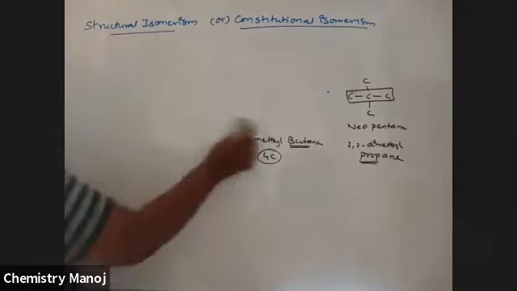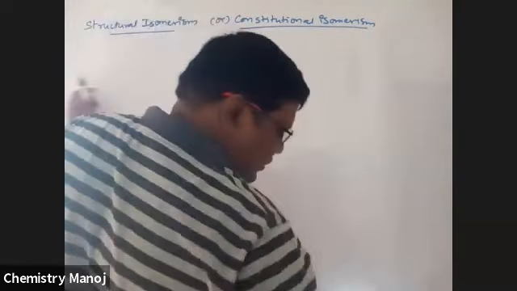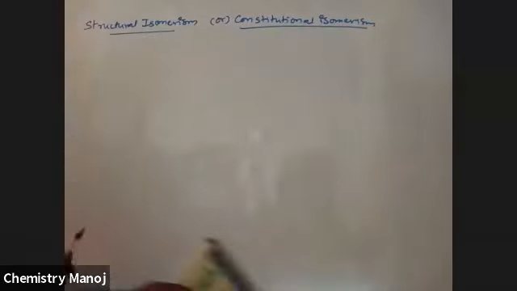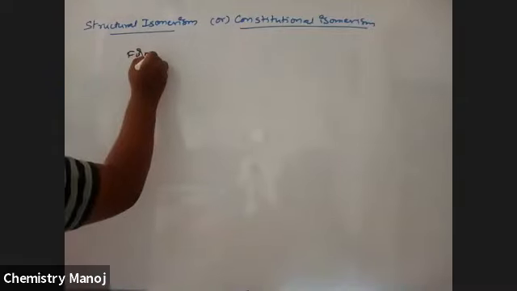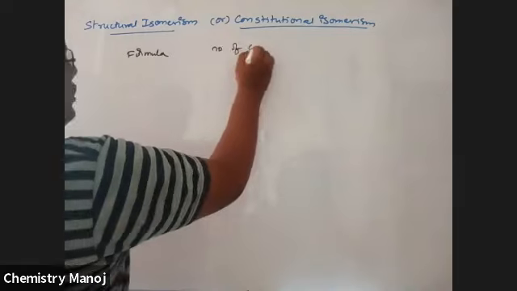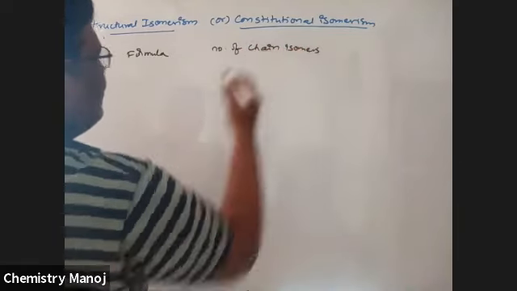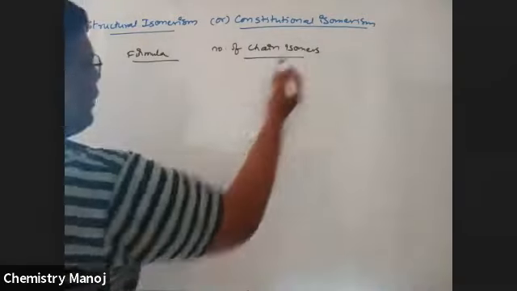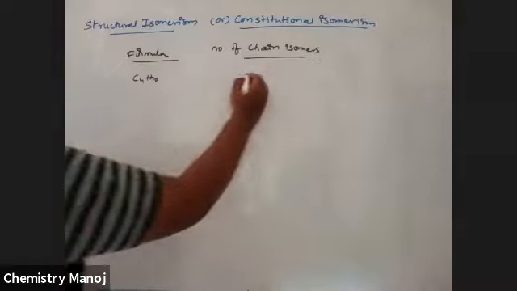Please keep in mind, this is asked many times: the number of chain isomers. C4H10, 2 isomers.